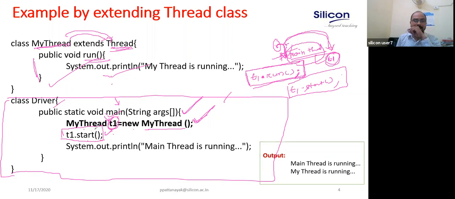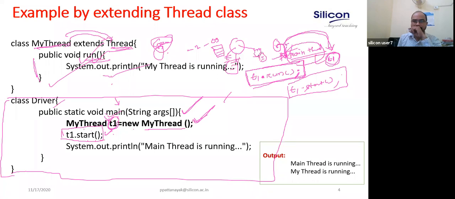And this start method is responsible for invoking the run method. We are not going to call the run method directly. Now the question is why? If we call the run method directly, it will work just like a general method. It's not a thread. Here you are giving an instruction to the JVM. The JVM gives an instruction to the operating system, and it will generate a thread, a different instance of execution. In your process, one main thread is there, another new thread is there, P1, and their instructions are different from the main thread's instructions, and they can run in parallel.